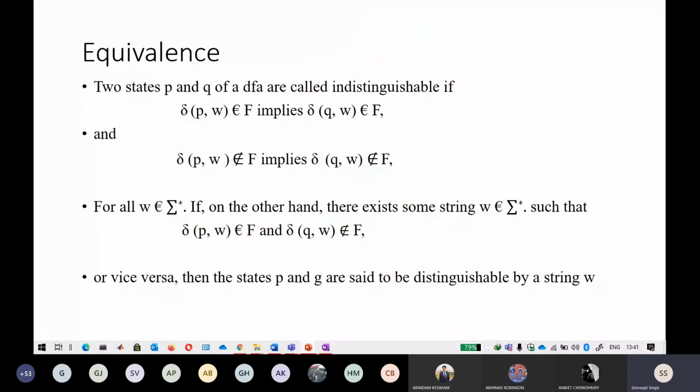Okay, so there are two methods for minimization, and many books follow different methods. Many books have written both of these methods. The first method is the most used one, and that is called the equivalence method. The second is another popular method, called the Myhill-Nerode method.